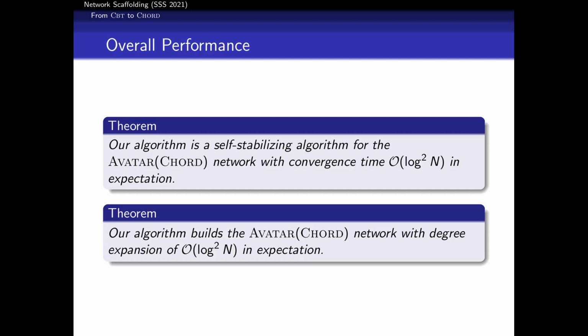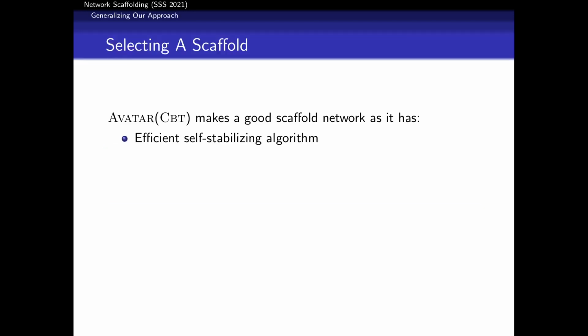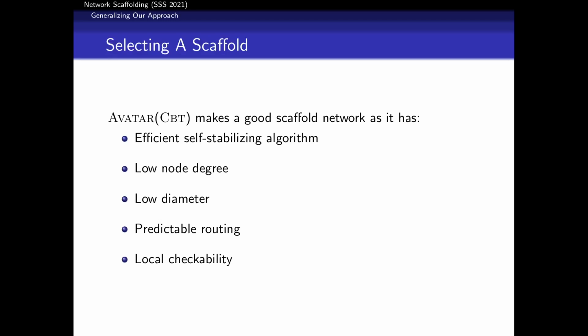In our full paper, we have a discussion about some of the things that are required for using other networks as scaffolds. Basically, we're looking for things where there's an efficient self-stabilizing algorithm for it. Nodes have low degree and low diameter, so they balance those. There's predictable routing that I can use to add the new edges slowly.